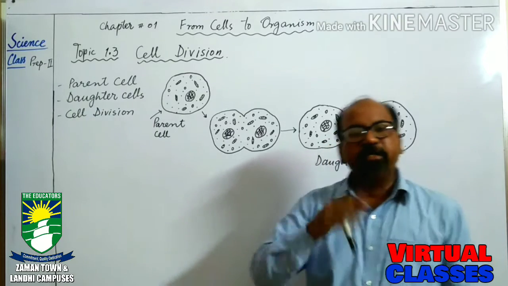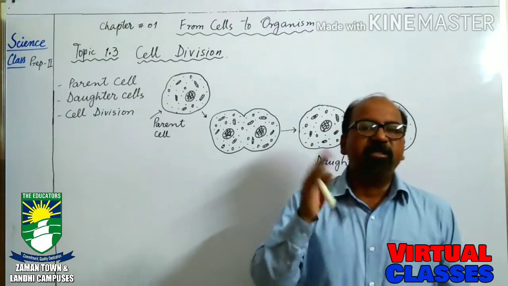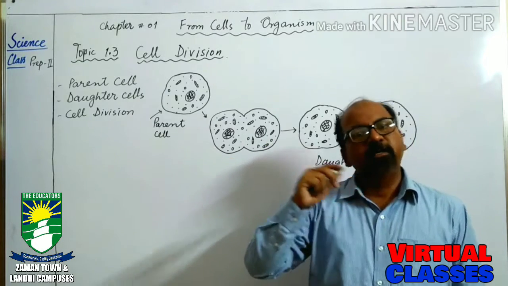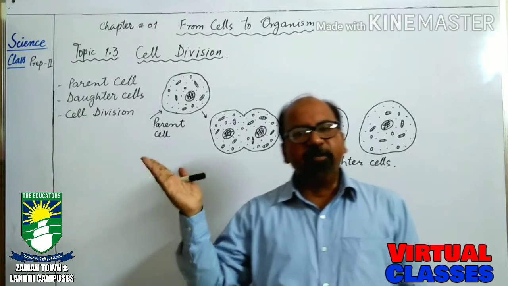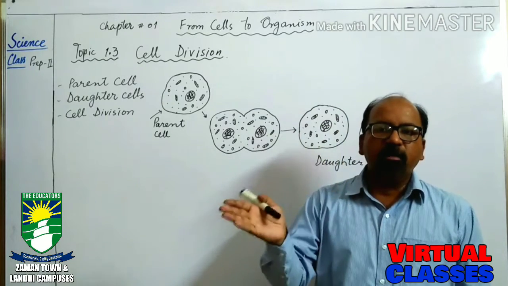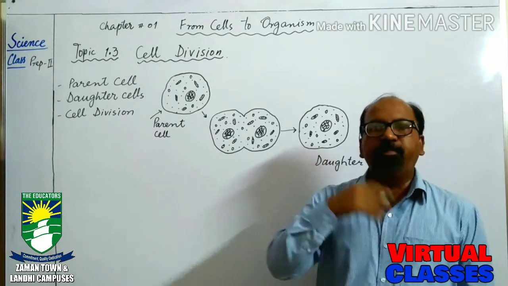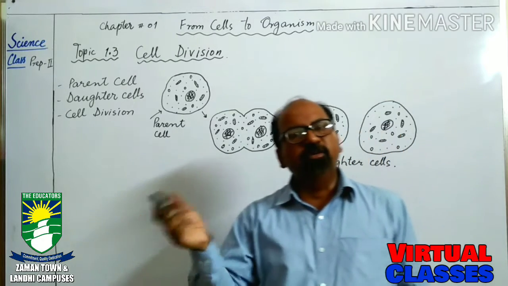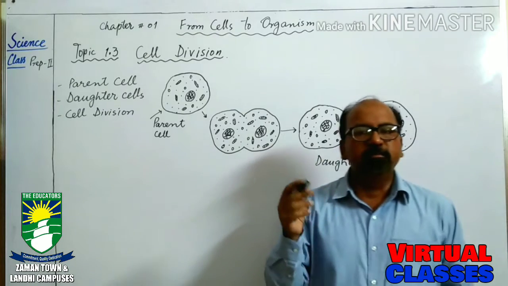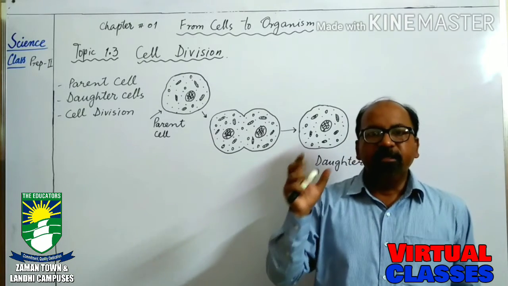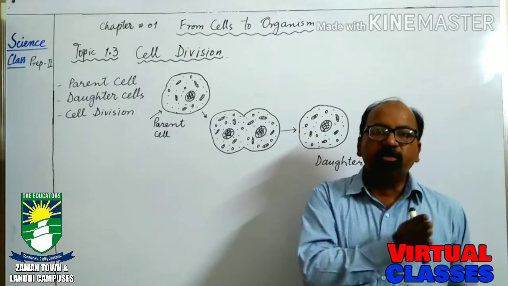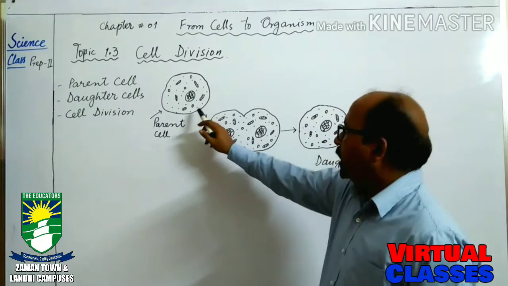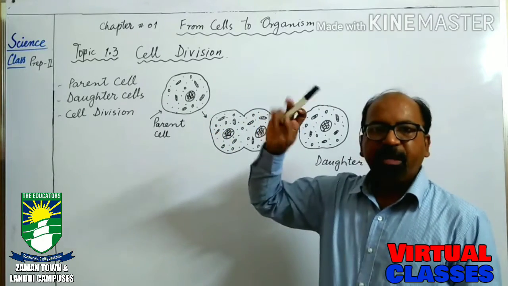As I have told you, it is a continuous process. Sometimes the cells become older and die, and sometimes the cells are torn or broken down due to any reason, any accident, or any sort of action. The cells which are broken down can be repaired, and the repair of the cell is done by itself.